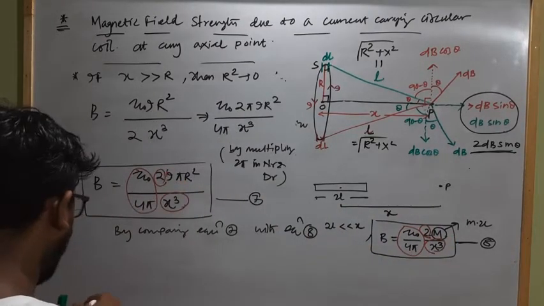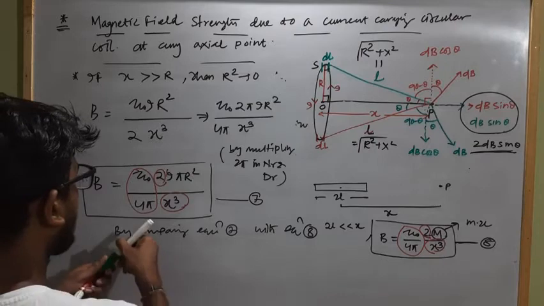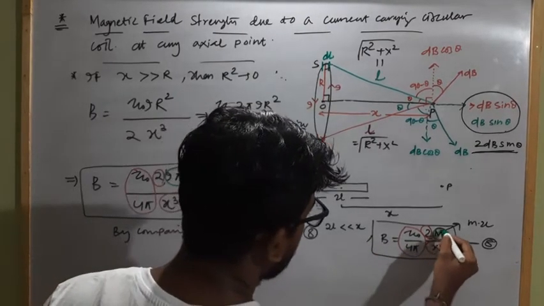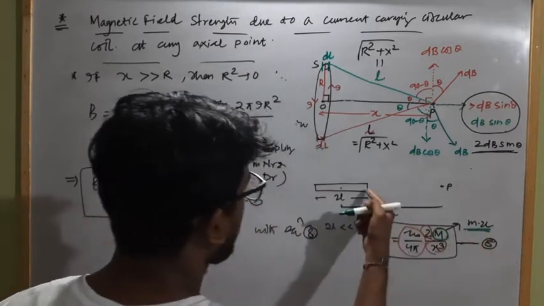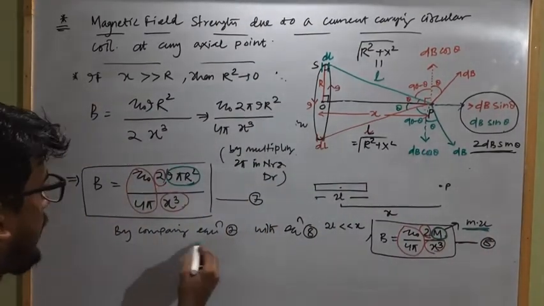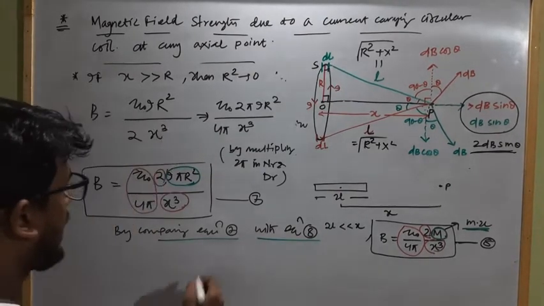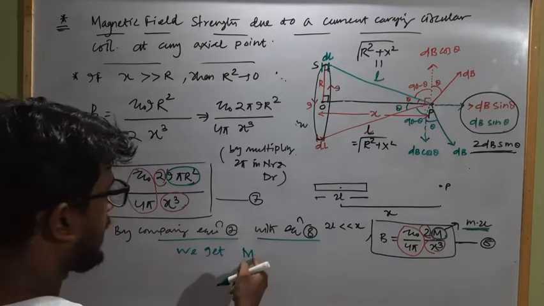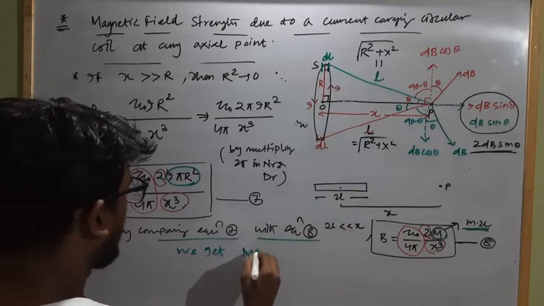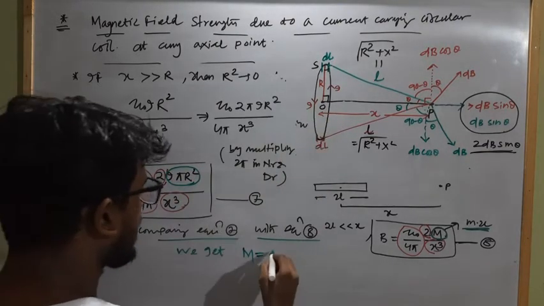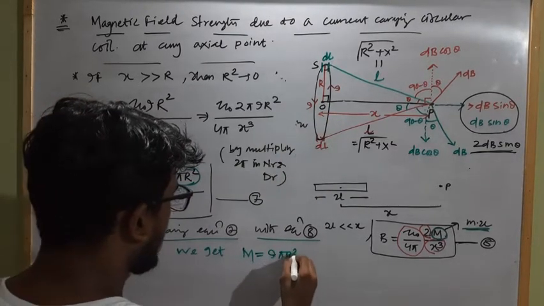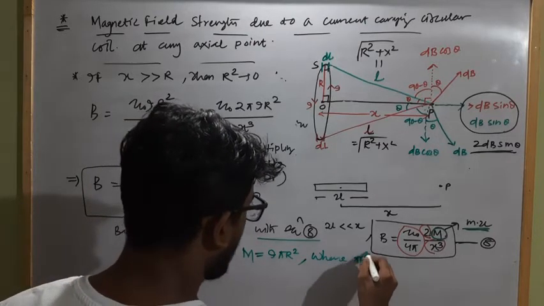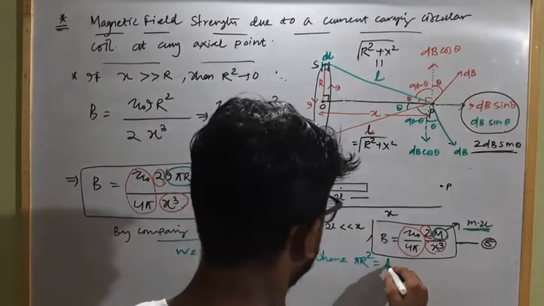I into pi r square. I into pi r square is in place of the magnetic dipole moment, which is equal to m into 2l in case of a bar magnet. So by comparing equations 7 and 8, we get m, the magnetic dipole moment of a bar magnet, will be equal to how much in this case? I into pi r square, where pi r square equal to how much? Area of the coil.